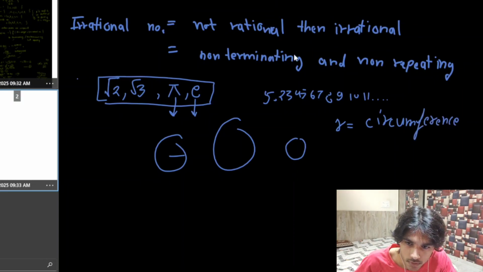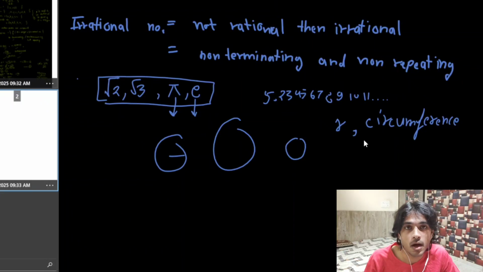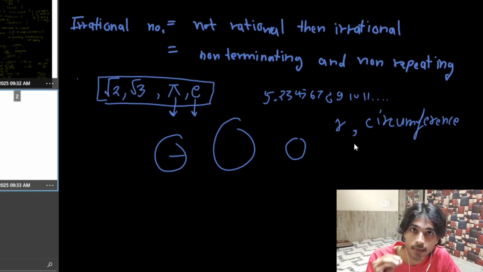I shouldn't have written equals to here. There is a relation between this radius and the circumference of a circle, no matter how big the circle is, no matter how small the circle is. And some mathematicians spent their whole lives determining the exact value of that factor. That factor itself is pi.